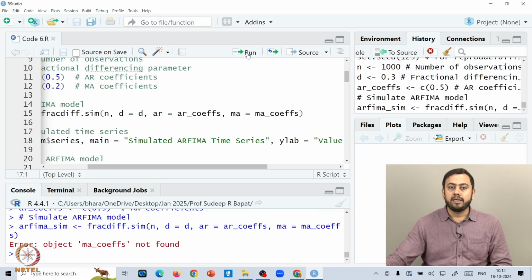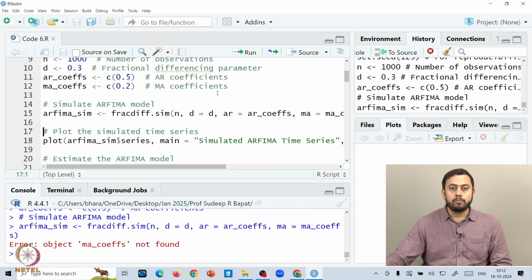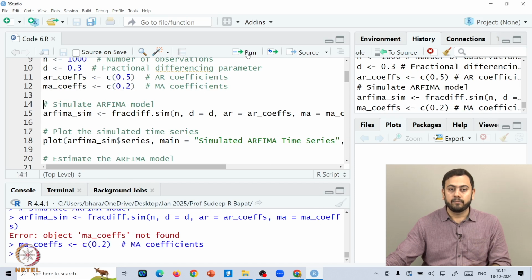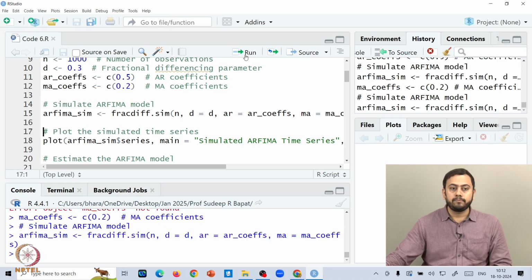Now we'll run this line. Again it says that object MA coefficients not found. So probably we go back here. If you get an error like that, make sure that that particular line has been run. Alright, now the MA coefficients have been run. If you go back to rfema underscore sim, now it should work. So this is looking at the errors in the console and then working accordingly.